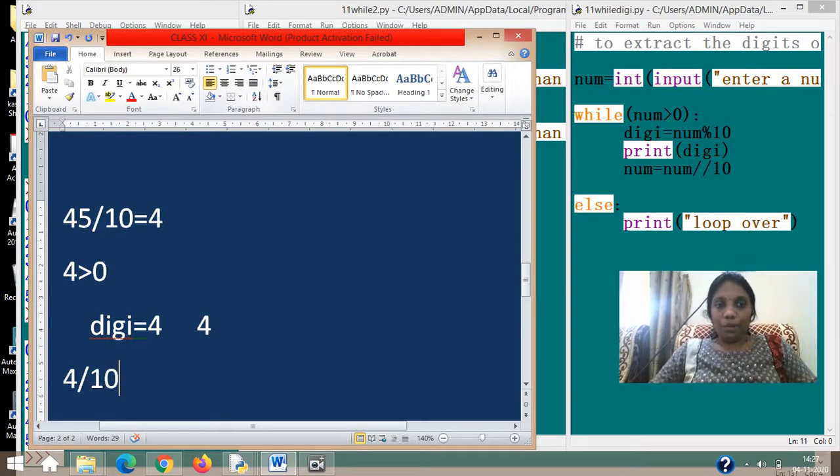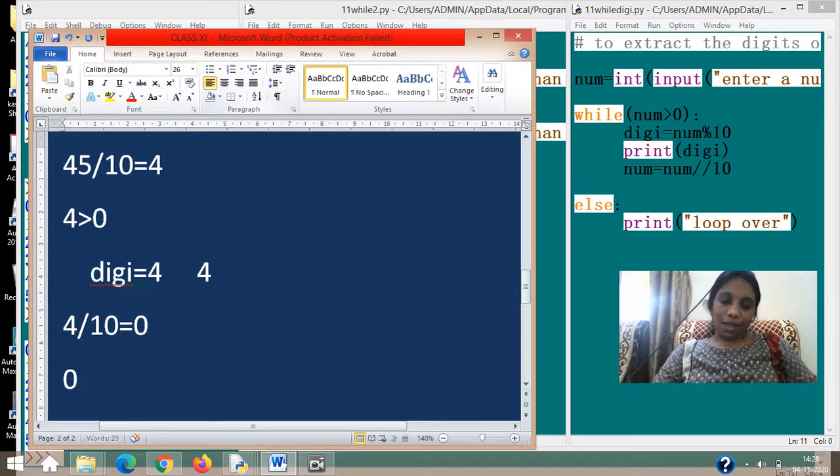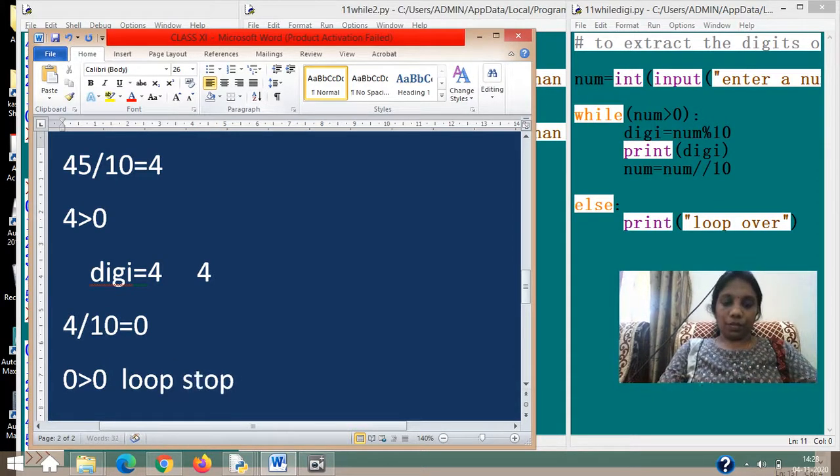Then 4 divided by 10, what will happen? You cannot go, so you will put a 0 in the quotient, no? Then only you can put a decimal and go on. The first concept which you studied in your third standard is you put 0, and then you start. So it will be 0. You cannot go further, you don't know decimals, so that is how you stop it. And again it checks. Now the loop stops.